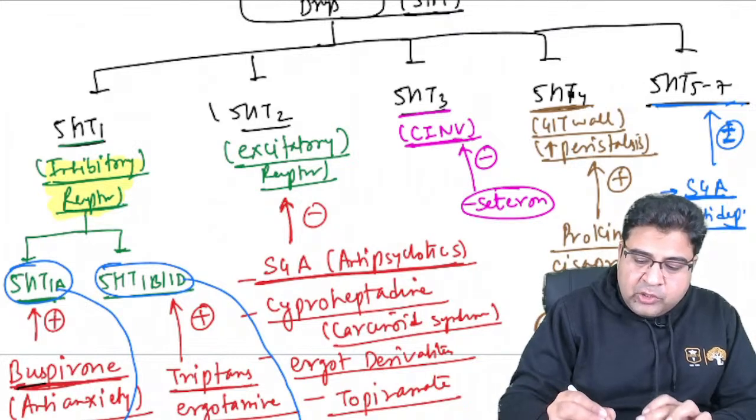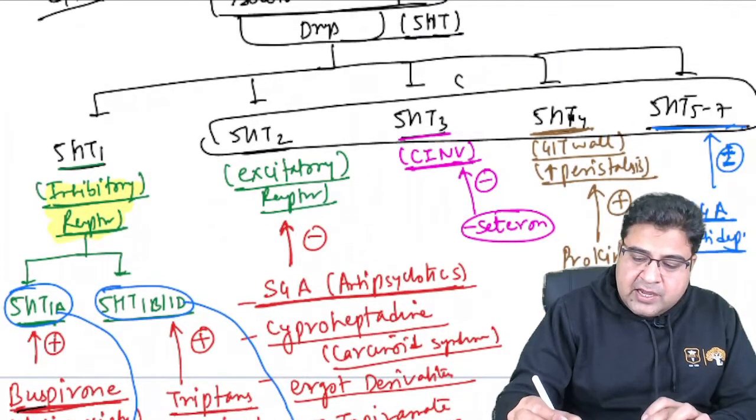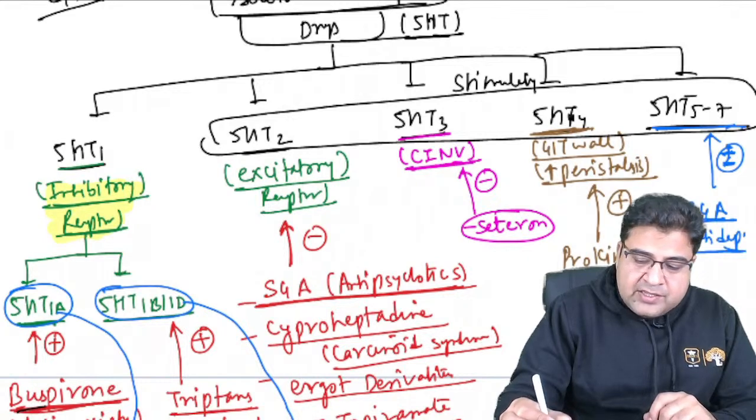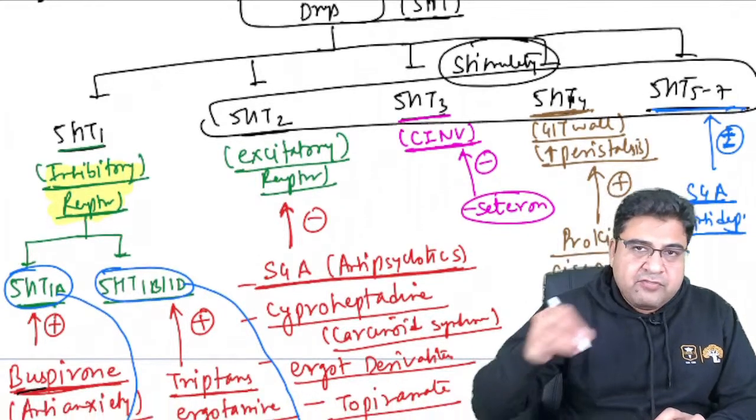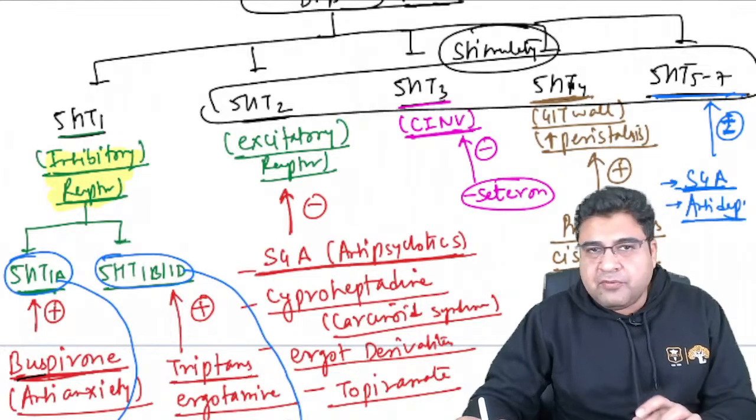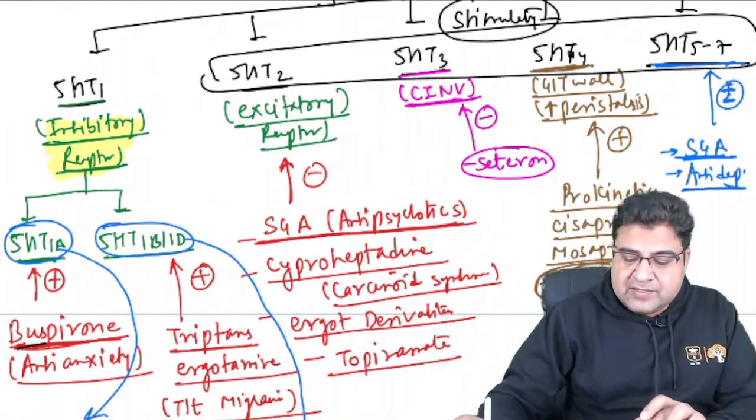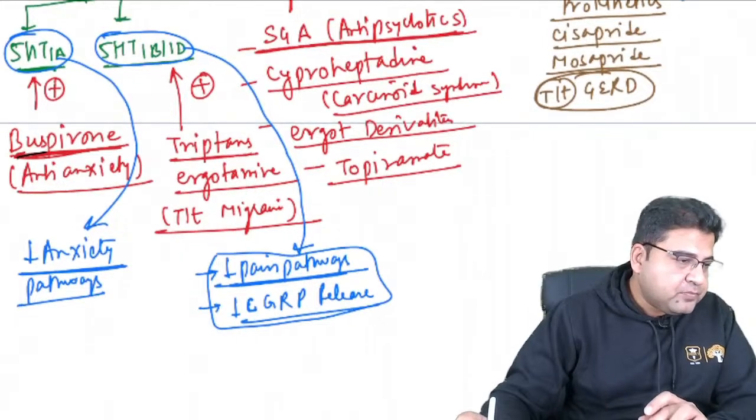The rest are all stimulatory receptors. Like if you ask me, sir, what about the other receptors? All other receptors are stimulatory, but the 5-HT1 receptor is an inhibitory type of receptor. So accordingly, you can find out these medicines are agonists of this receptor.